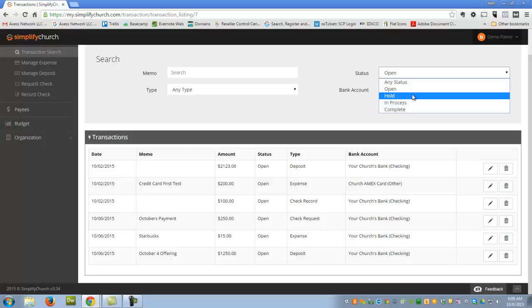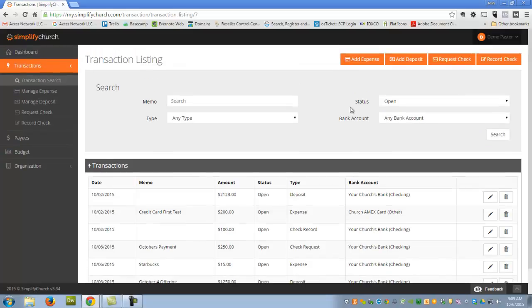That way it can't be edited, but we're probably trying to get in touch with you to figure out a little more detail on what that was for. In process locks down the transaction so that it can't be edited, meaning that we are processing it at the time. And then finally, complete means that it's been done. We've completed processing that transaction for you, and it cannot be edited in the portal any longer.